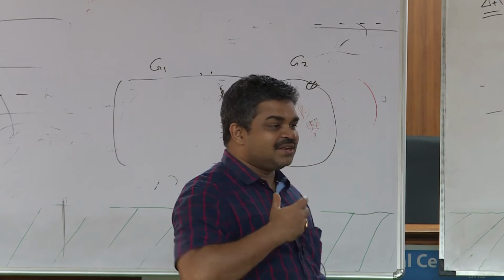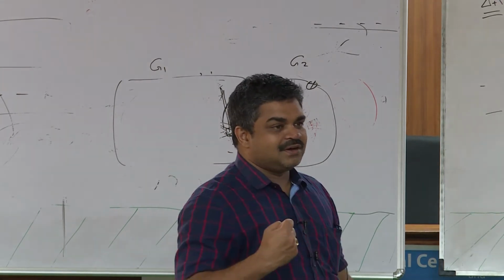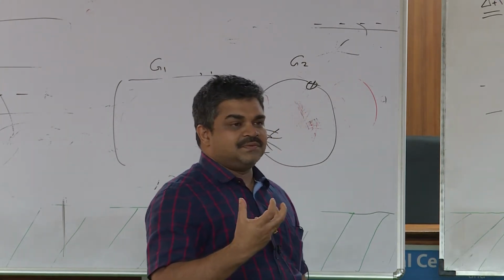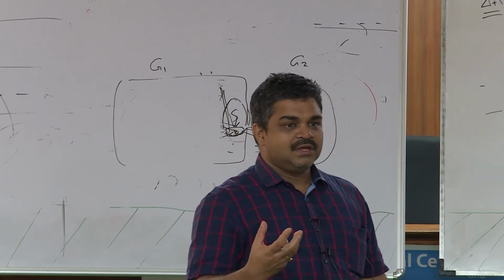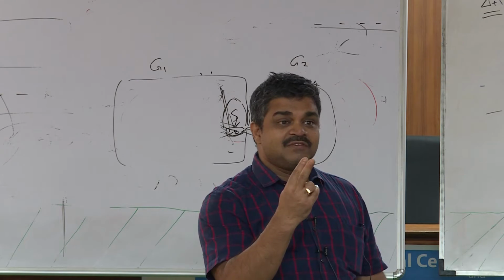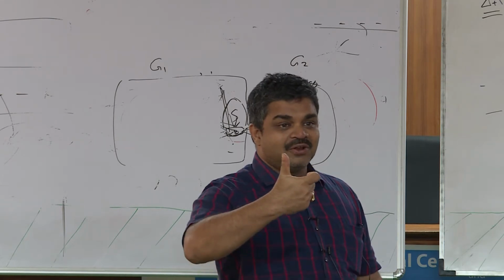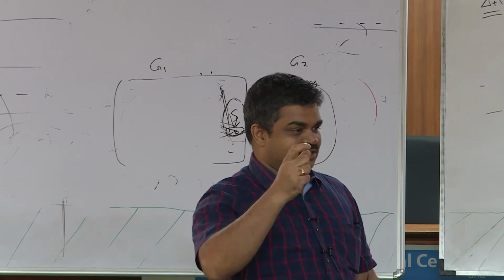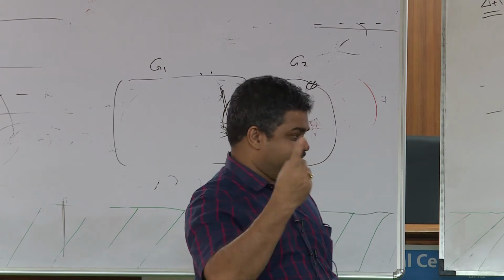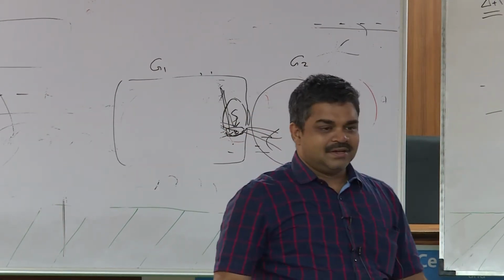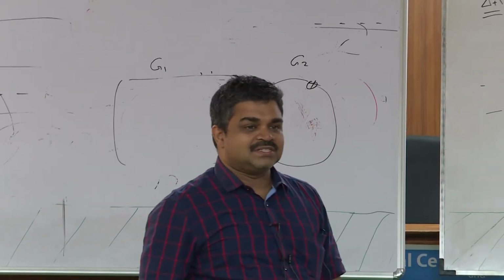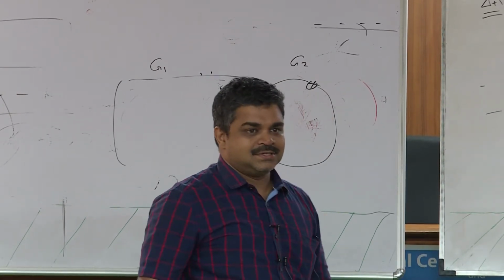And not only that, prove that if it is a non-complete chordal graph, then there exist two simplicial vertices which are non-adjacent, with no edge between them. A pair of simplicial vertices which are non-adjacent.